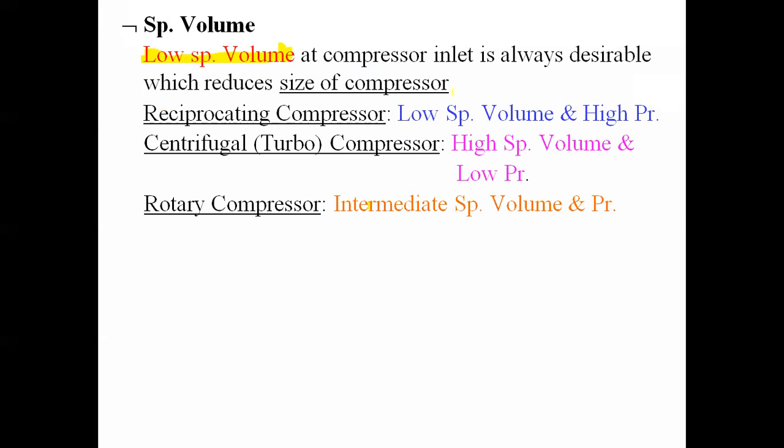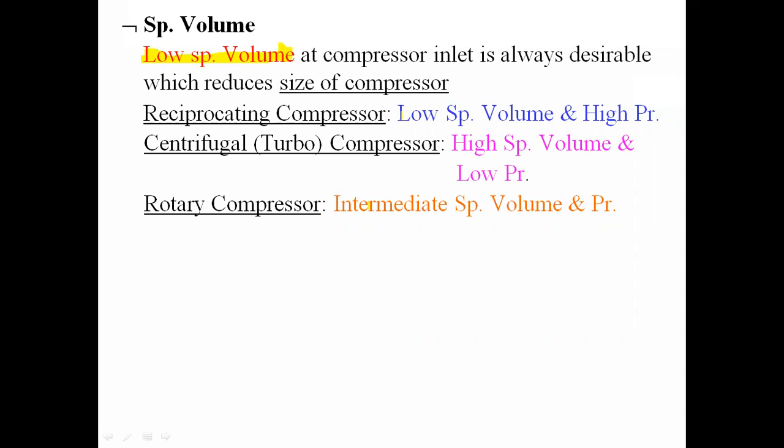Depending upon the refrigerant, we can use three types of compressor in our refrigeration system. The first is the reciprocating type of compressor, the second is the centrifugal type of compressor, and the third is the rotary type of compressor. So when to use the reciprocating type, when to use the centrifugal type, and when to use the rotary type?